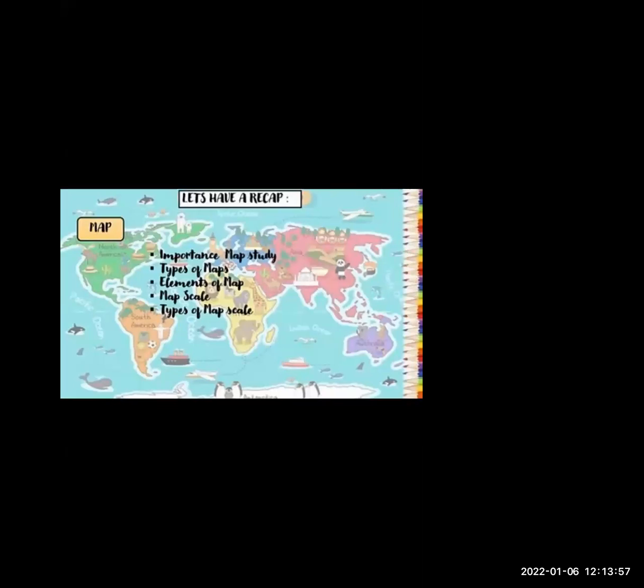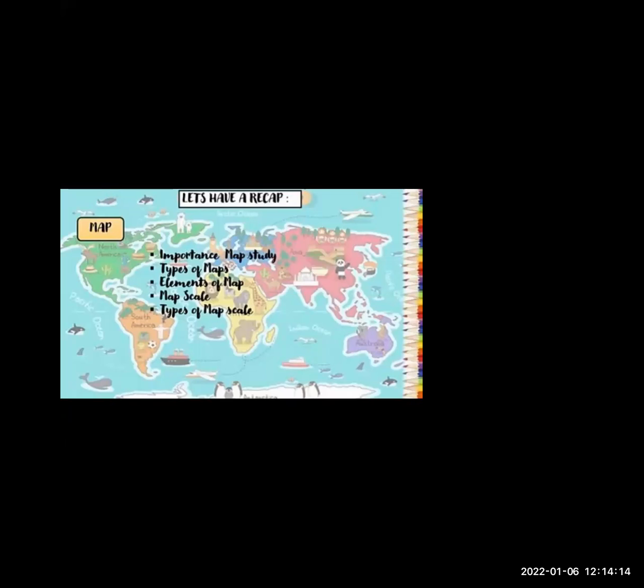Now let us have a quick recap of what we have studied today. We have studied a map. What do you mean by map? A map is a drawing that gives us information about a particular place.